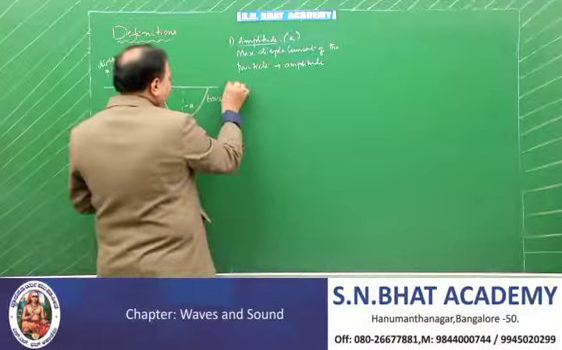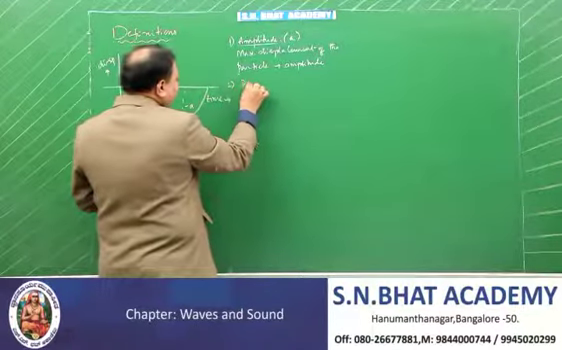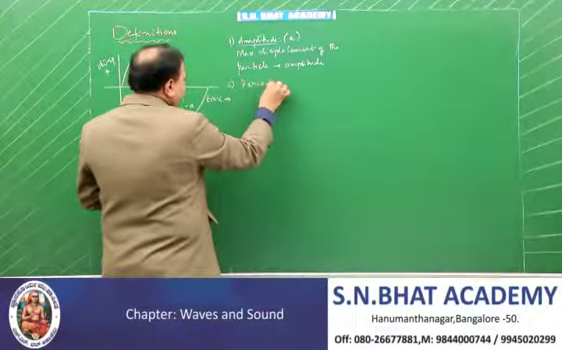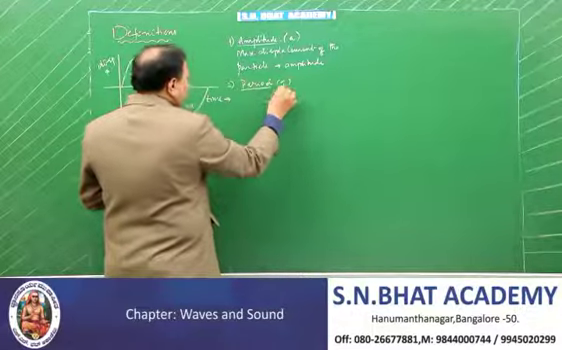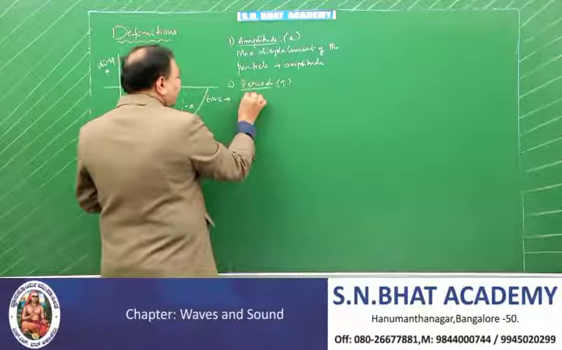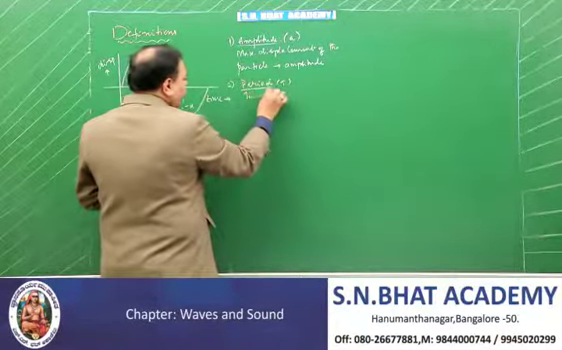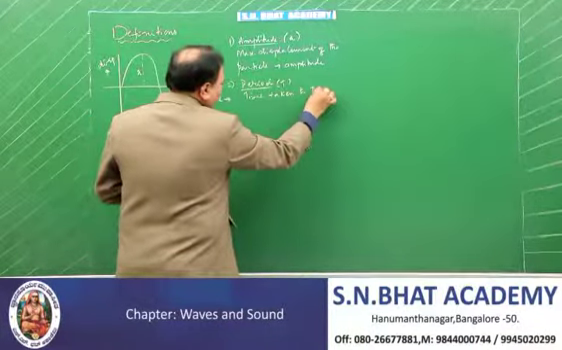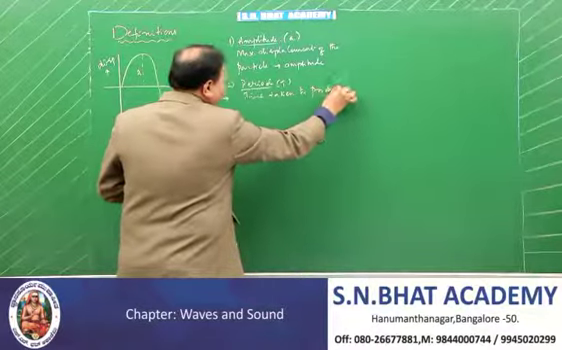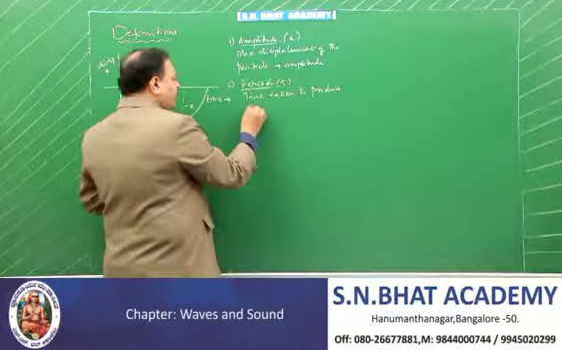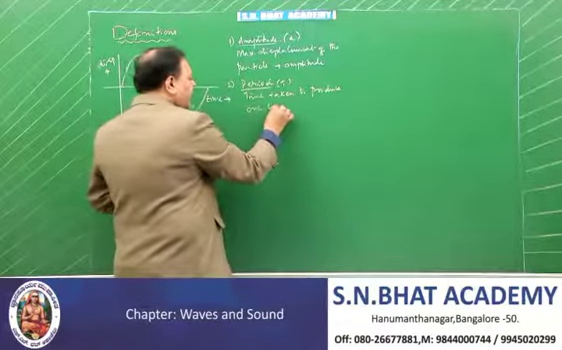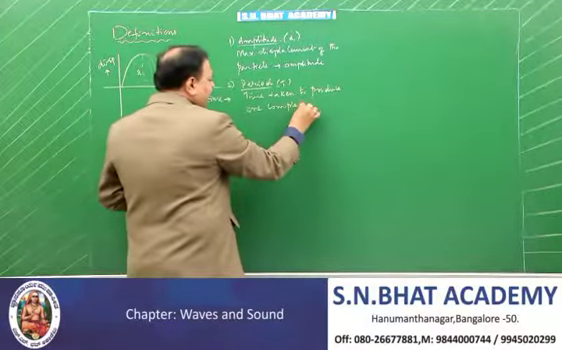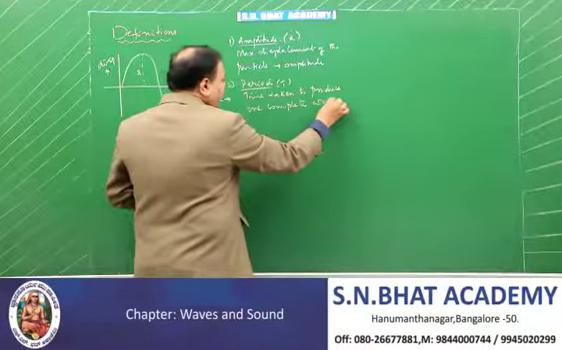And the next definition is what is known as a period. Period is the time taken to produce one complete wave. Time taken to produce one complete wave is called a period.